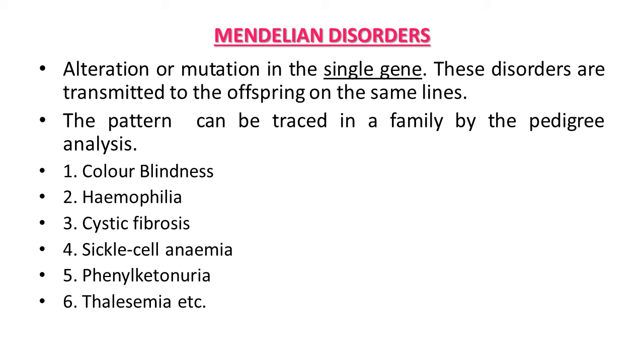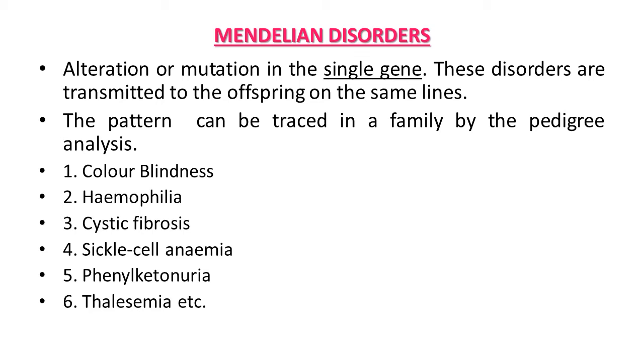Third is cystic fibrosis. It is also one kind of Mendelian disorder. Fourth is sickle cell anemia, as we have discussed earlier, and we are going to study it in detail in the same chapter. Here the RBC becomes sickle-shaped and it leads to anemia. Fifth, phenylketonuria. This disorder is related to metabolic activities.